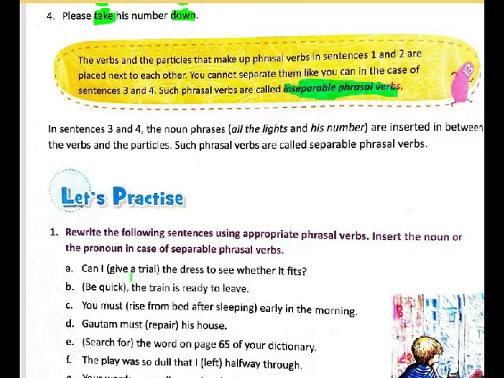So using the phrasal verbs, let us try to rewrite these sentences. Can I give a trial the dress to see whether it fits, or can I try on the dress to see whether it fits, like that. Be quick, the train is ready to leave, or we can write hurry up, the train is ready to leave. Okay, you must rise from bed early in the morning, or we can say like you must get up early in the morning, like that. So these are a few that I told you, others please try.